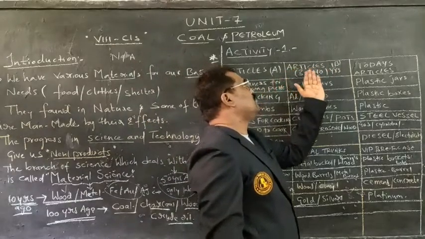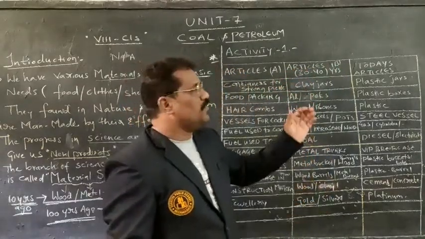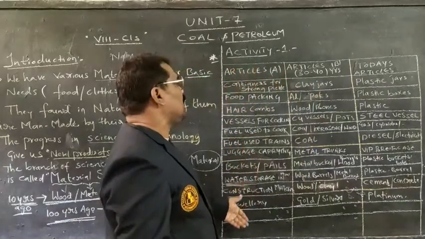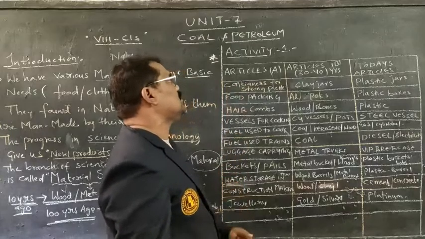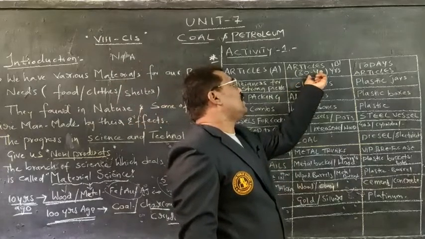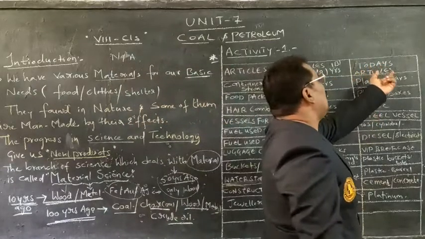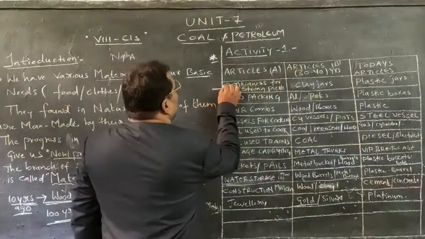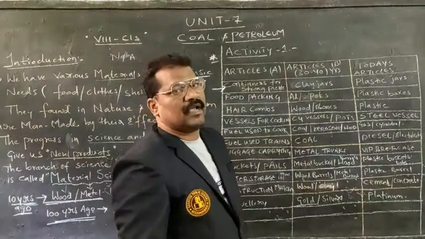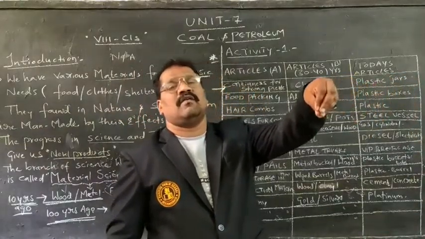If you go for articles in B, 30 to 40 years. Here, the list of articles has been given, the things we are using in our daily appliances. Before 30 to 40 years ago, what were the articles existing at present? First of all, containers for storage of pickles, to store pickle in our home.